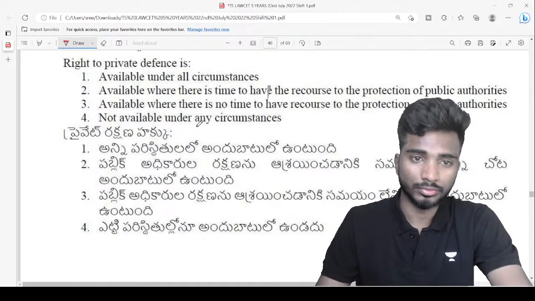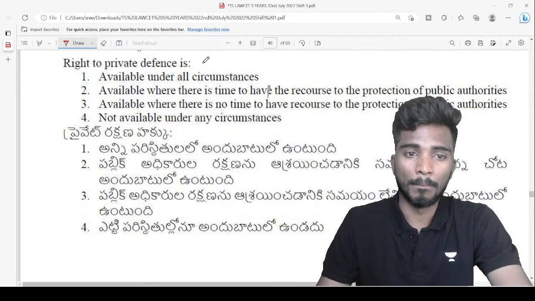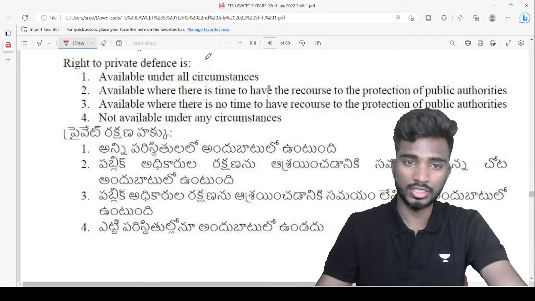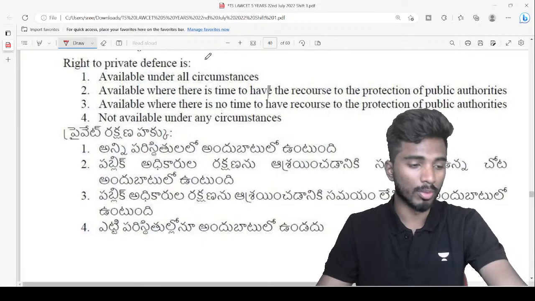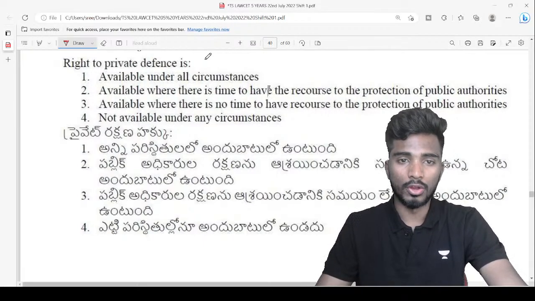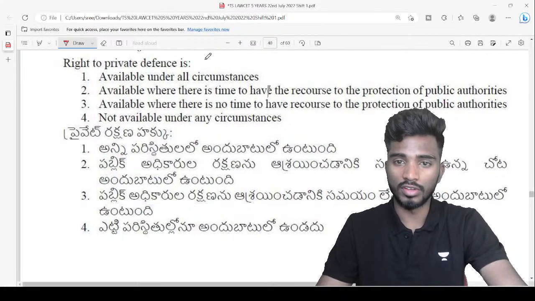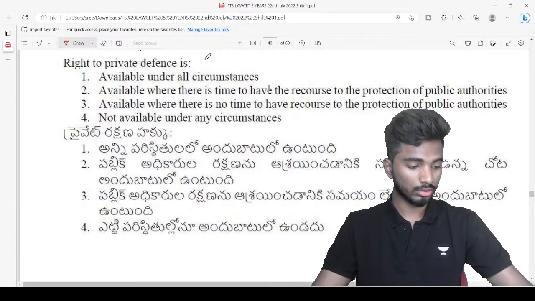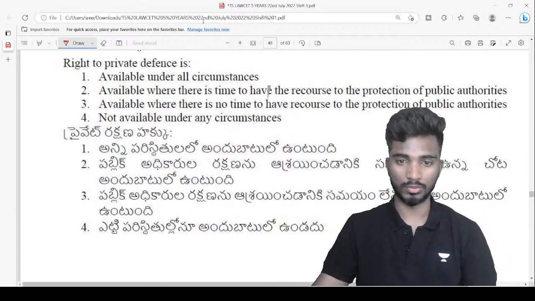Next question. Right to private defense is available under all circumstances. Number 2, available where there is time to have recourse to the protection of public authority. What is the answer? Just give it down in the chat window.